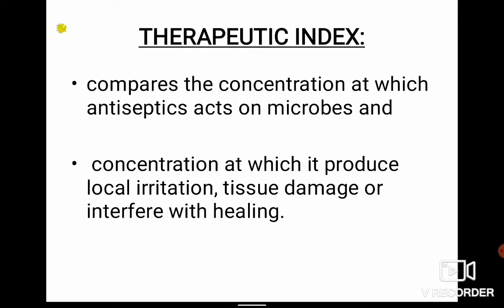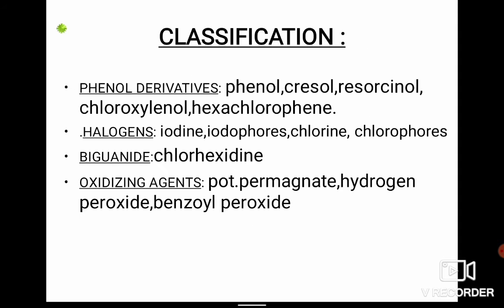So this therapeutic index compares the concentration at which the antiseptic acts on the microorganisms and the concentration at which it produces local irritation or any side effects, like damage or interference with healing. So we have to determine this therapeutic index of each of the antiseptics.